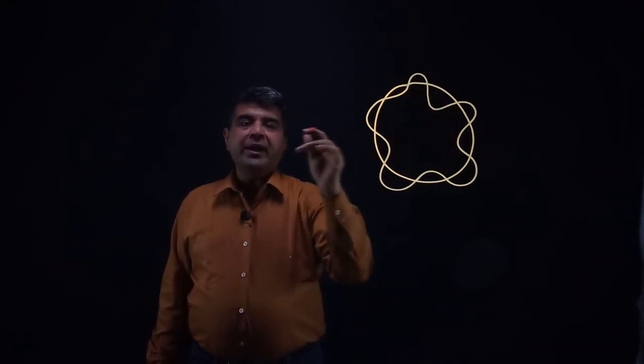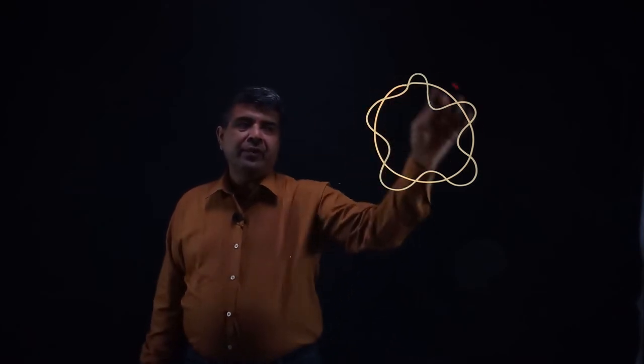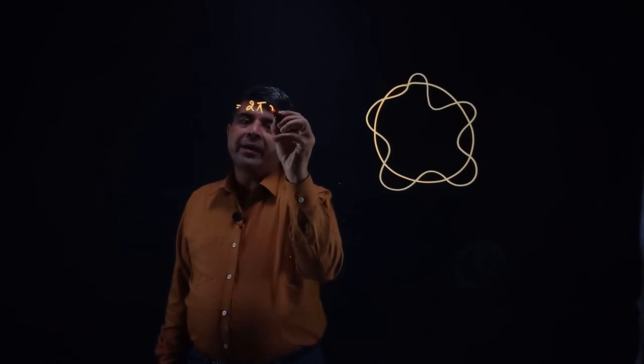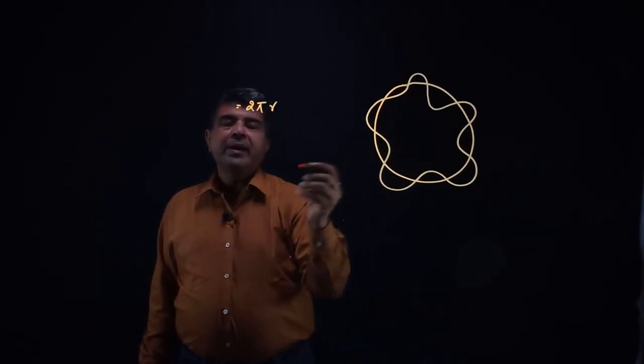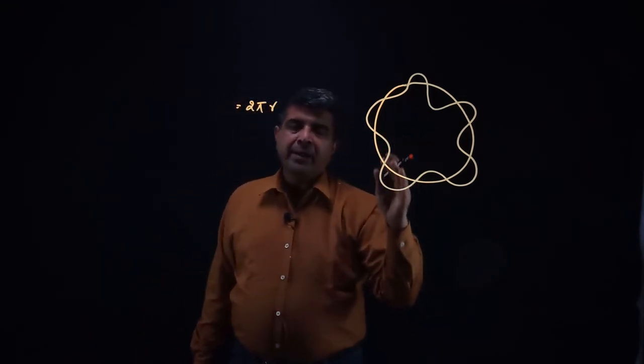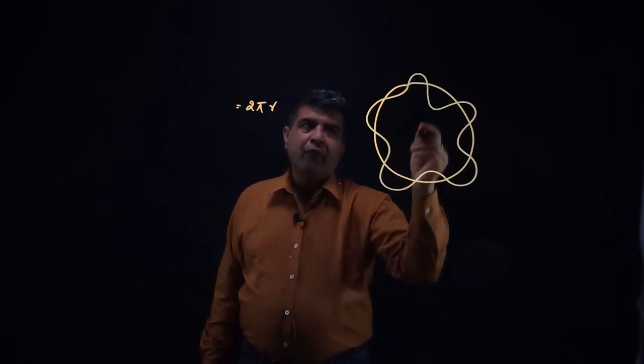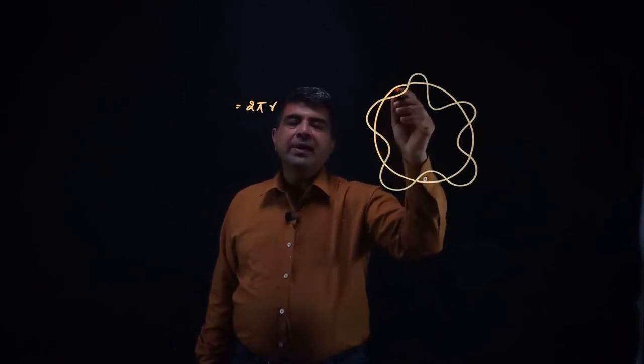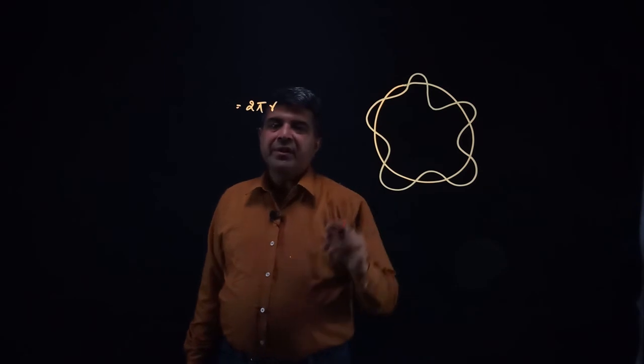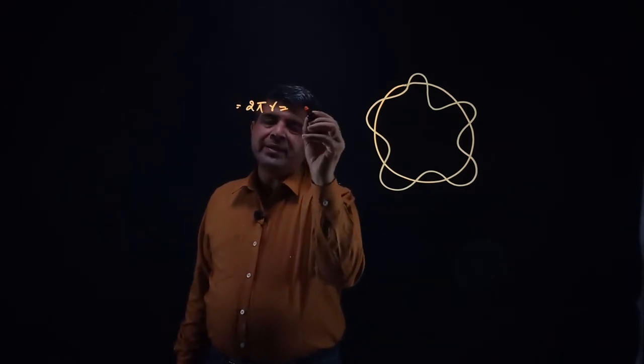Now we know that the circumference of the orbit is given by 2 pi r, and it would be a simple multiple of wavelength. Wavelength is the distance between two consecutive crests or troughs. So I can write it like this: 2 pi r is equal to n lambda.